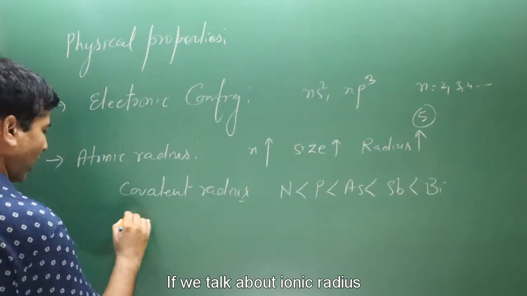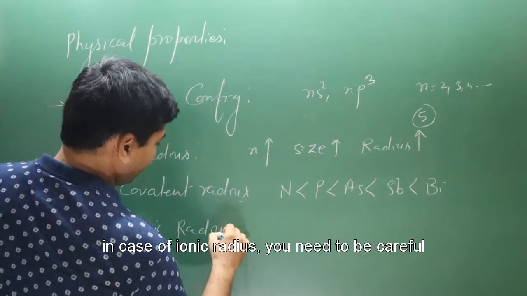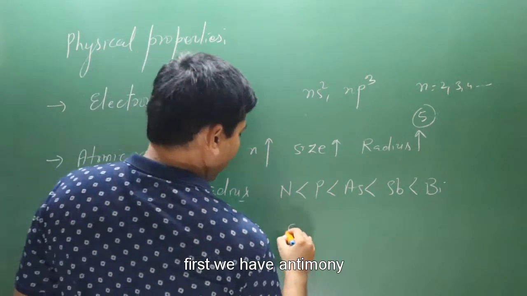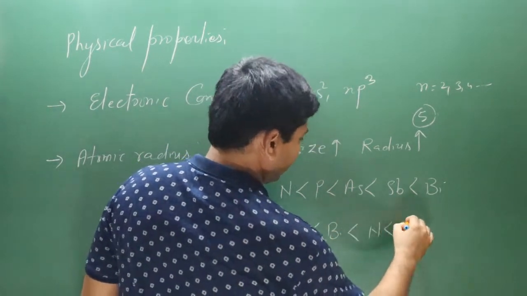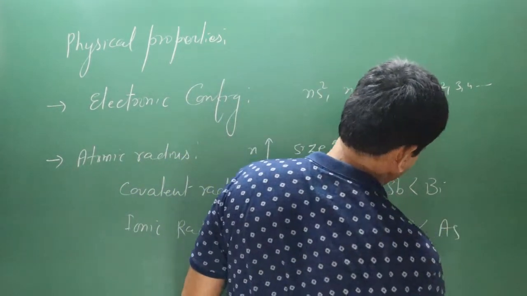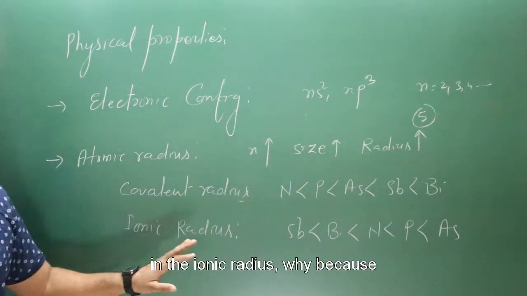But in case of ionic radius you need to be careful. There is a fluctuation in the trend in ionic radius. Why?